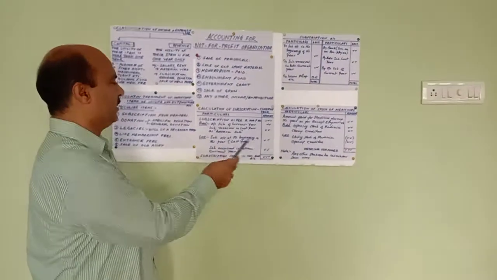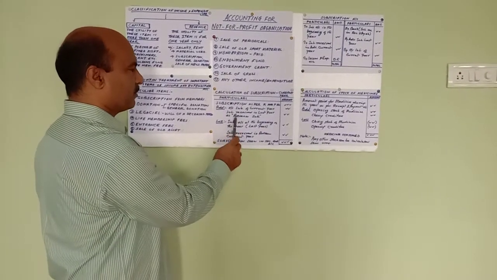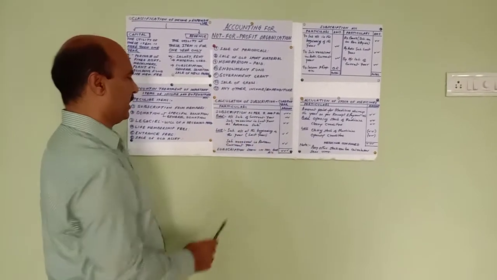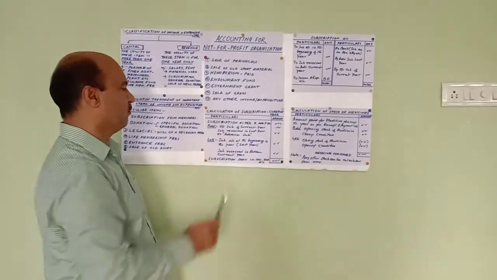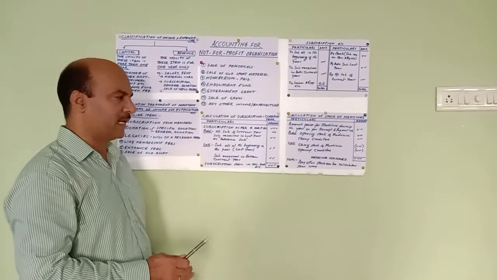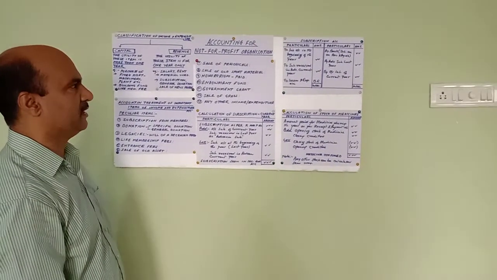So I repeat, subscription of current year to be added, subscription of last year received in advance should be added, subscription at the beginning of the year should be minus, subscription received in current year as advance should be minus. Then take it to income and expenditure account.